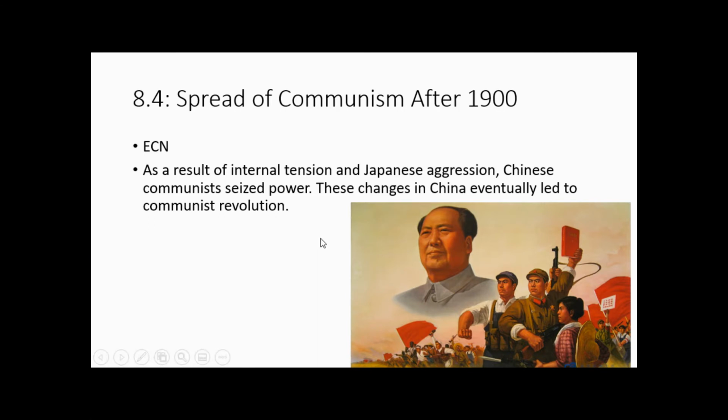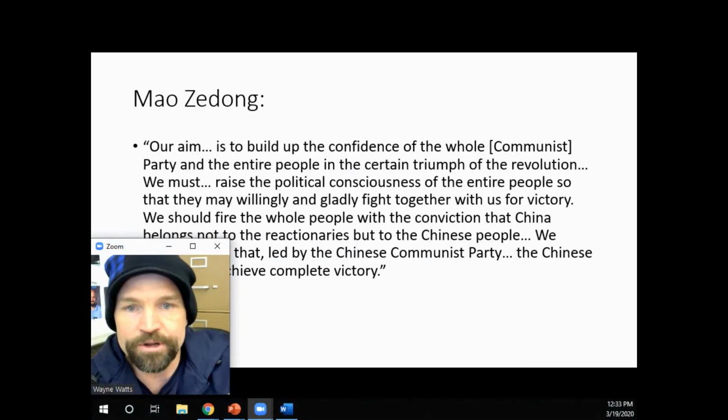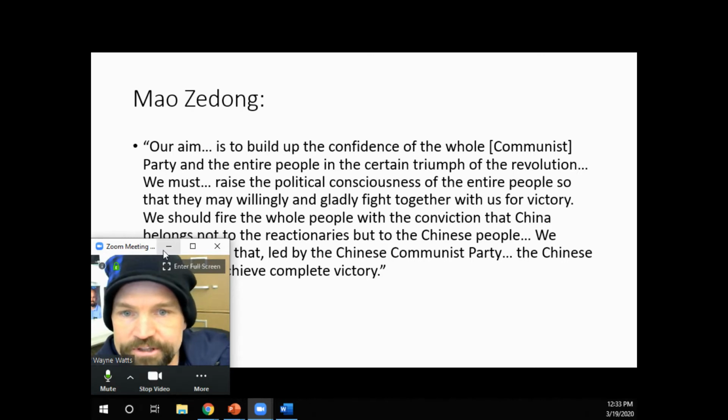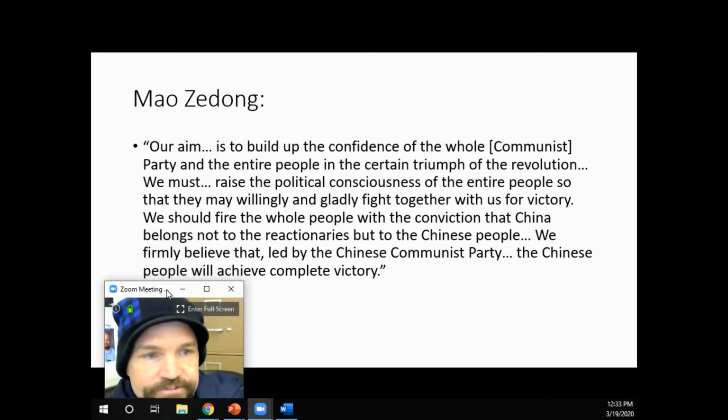in 1949. He said, "Our aim is to build up the confidence of the whole Communist Party and the entire people in the certain triumph of the revolution. We must raise the political consciousness of the entire people so that they may willingly and gladly fight together with us for victory.